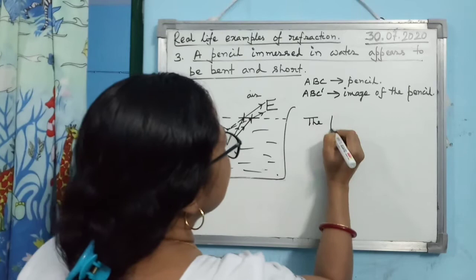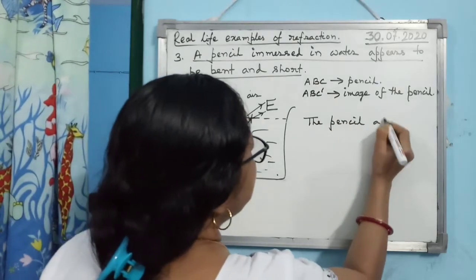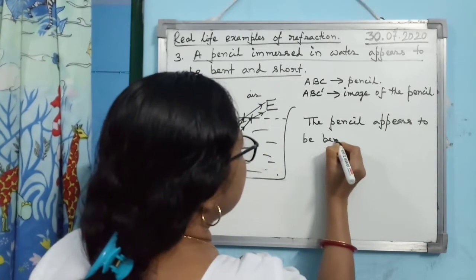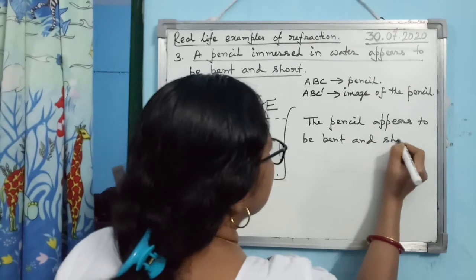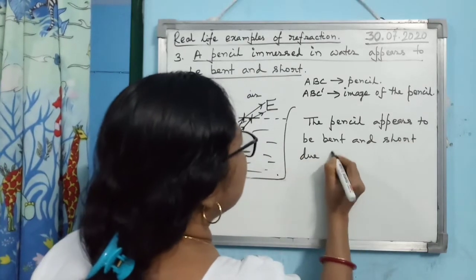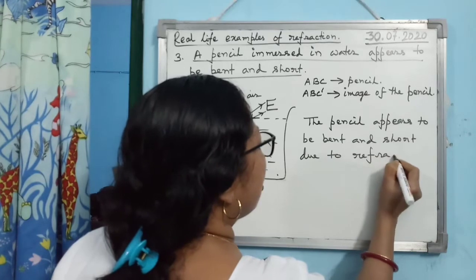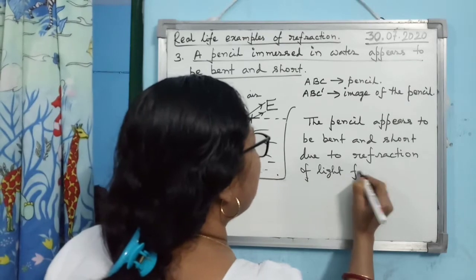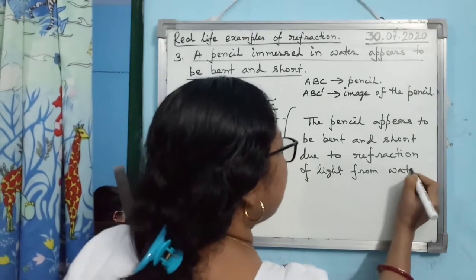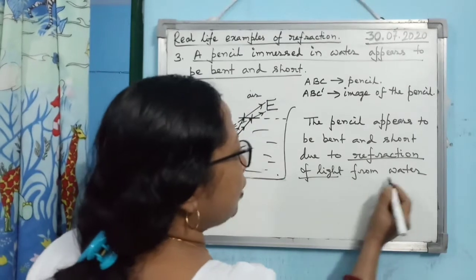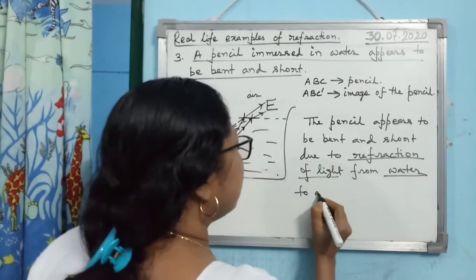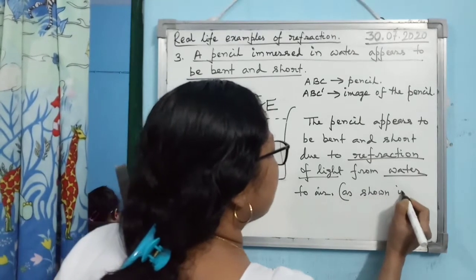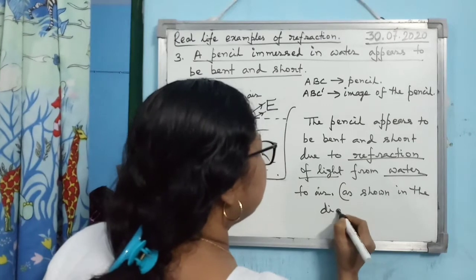The pencil appears to be bent and short due to refraction of light from water to air. So this is important: refraction of light from water to air. Then within brackets you refer to the diagram: as shown in the diagram.